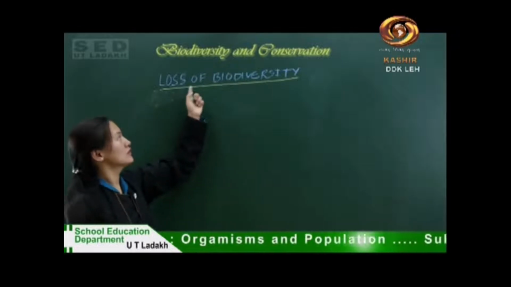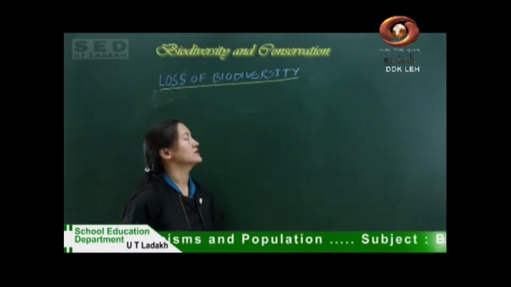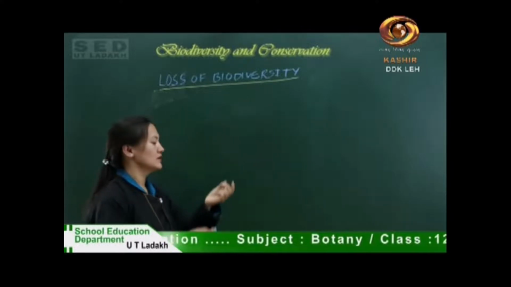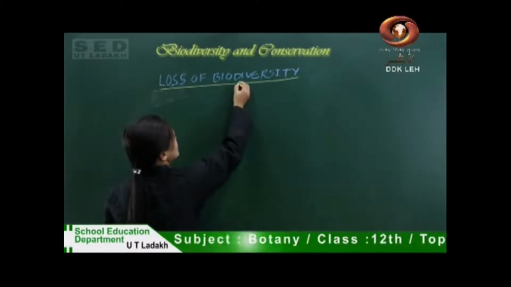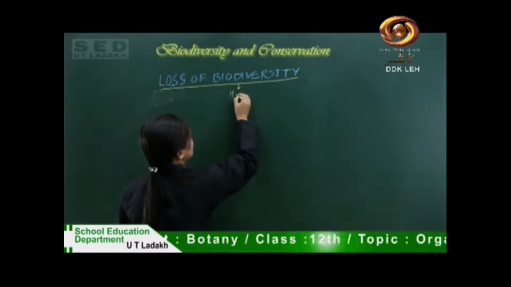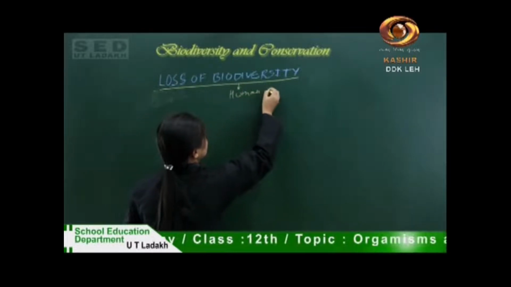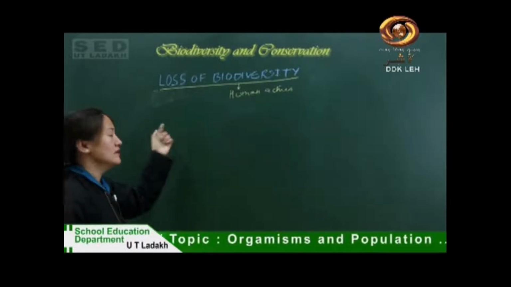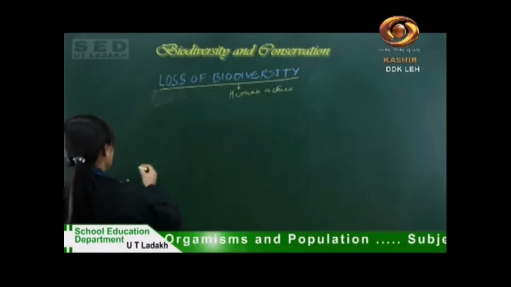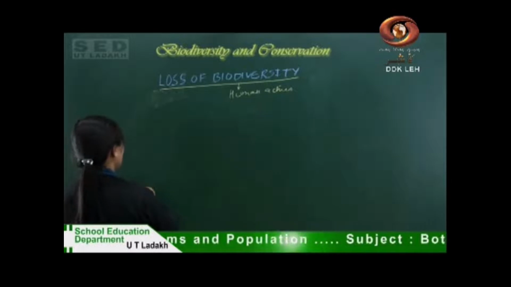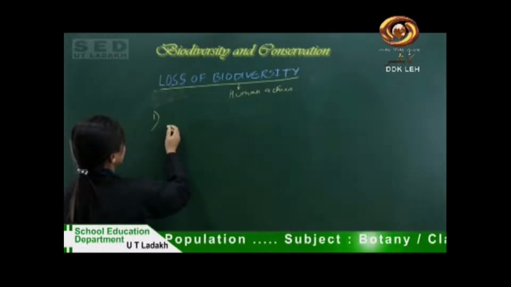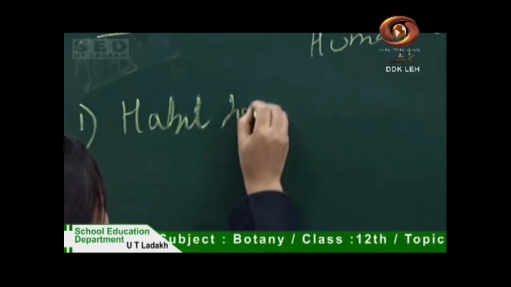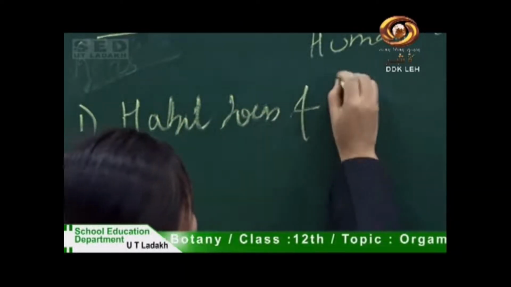Next we will talk about loss of biodiversity. The reason for loss of biodiversity is mainly human activities. Here I list some of the reasons. First is habitat loss and fragmentation.